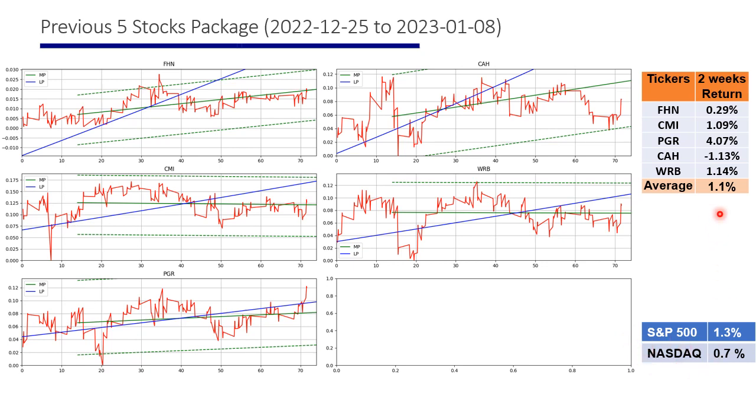As you see, this package is more or less at the same level as the market. And here you can see the normalized price changes for each stock over 74 days, and the price after the 60 days is the price changes during the last 2 weeks.